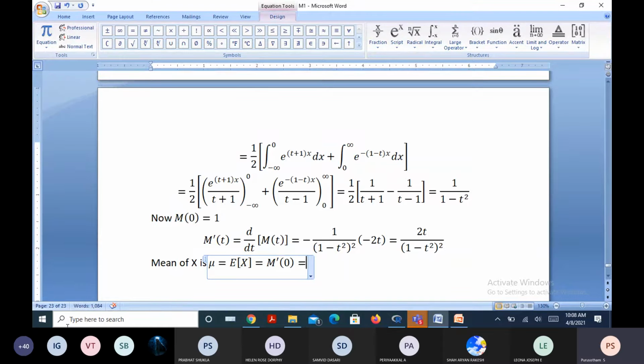Right, now this is equal to 0. It seems that the mean is 0.